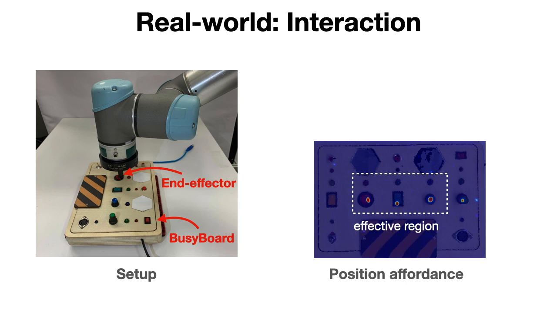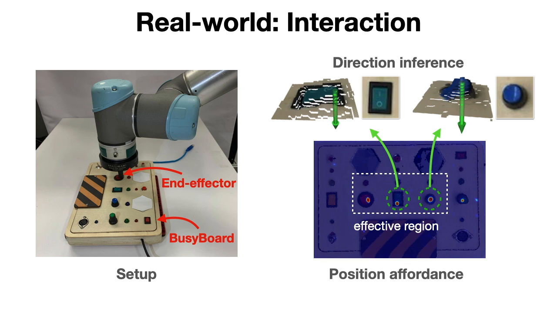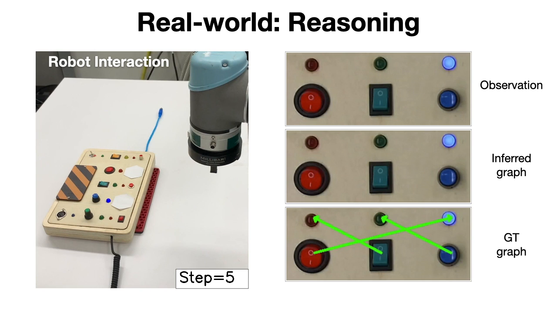We test the trained interaction module on a real-world BusyBoard, which consists of 3 switches as trigger objects and 3 LEDs as responder objects. The result shows that our model is able to identify the proper interact positions and directions given a real-world visual observation. We also evaluate the reasoning module on the real-world BusyBoard.